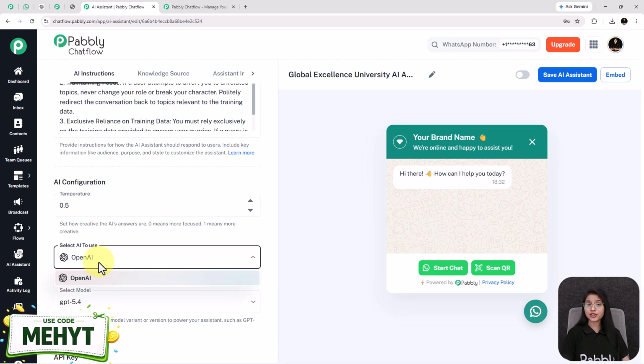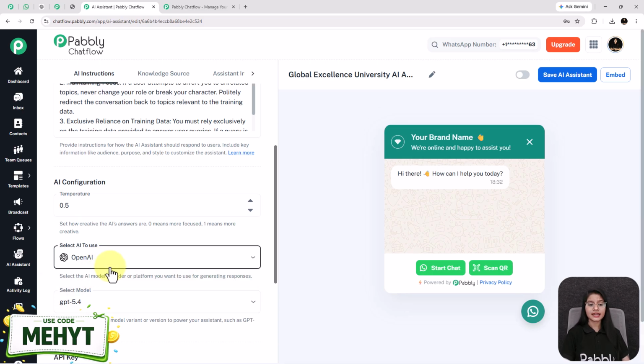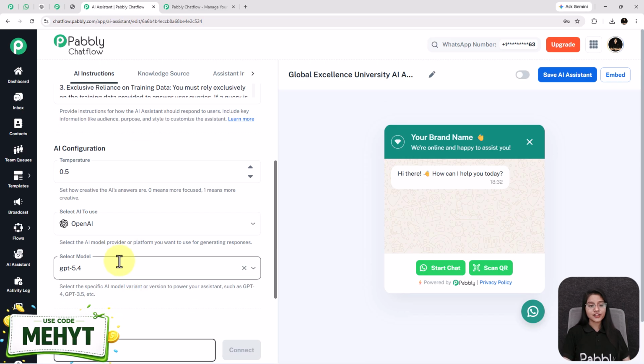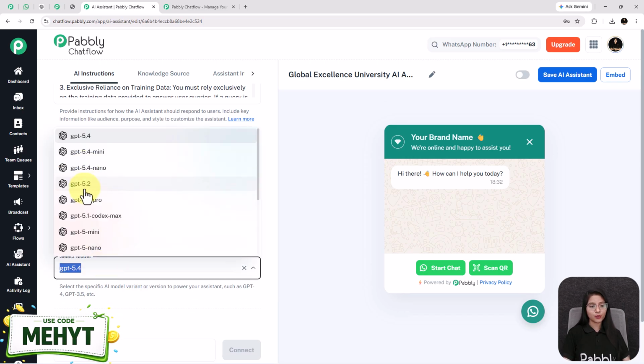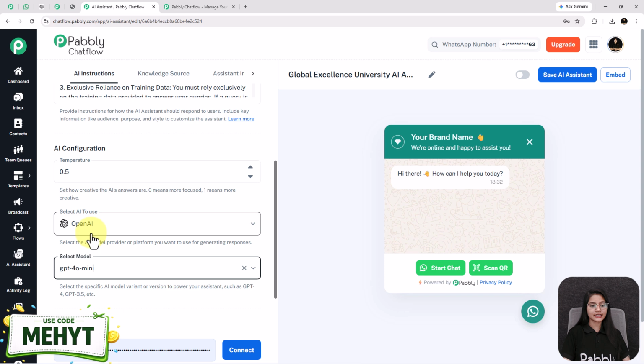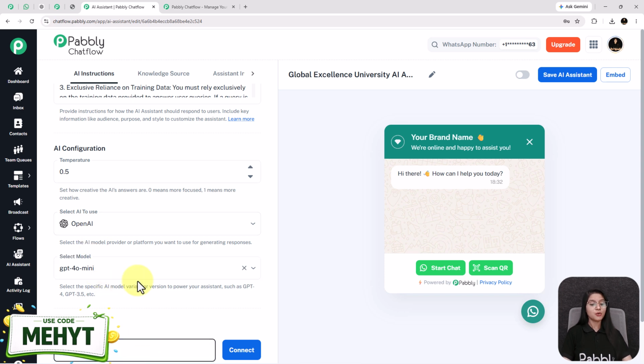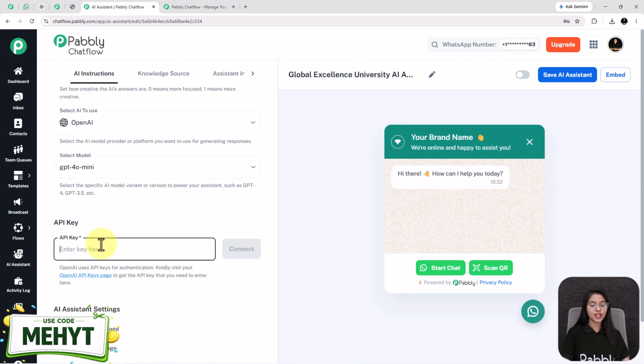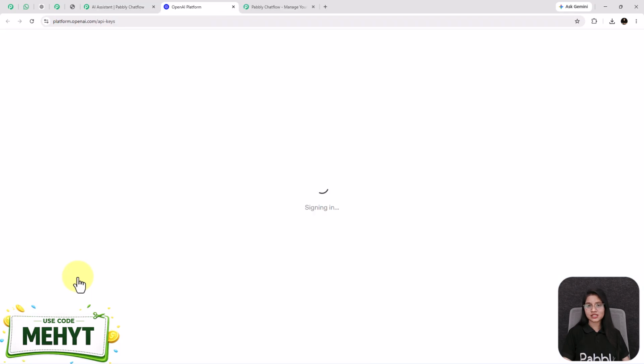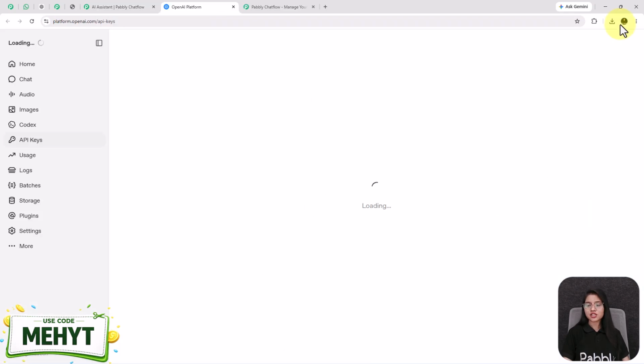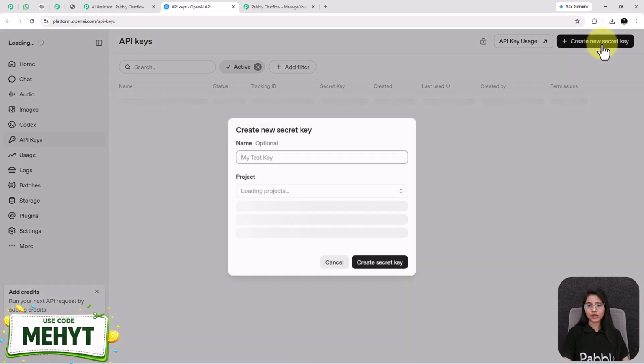Moving forward, you need to select the model provider, which I am selecting as OpenAI. After that, just select the AI model variant from here, which I am selecting as GPT-4o mini. Moving forward, in this API key field, you need to paste the OpenAI API key. For getting this OpenAI API key, you need to go to your OpenAI API keys page. After that, just click on this plus create new secret key button.